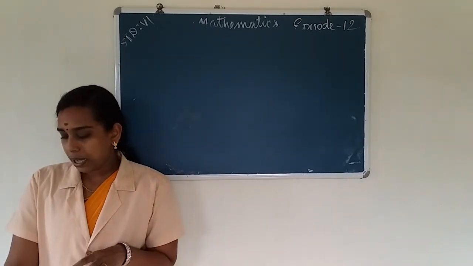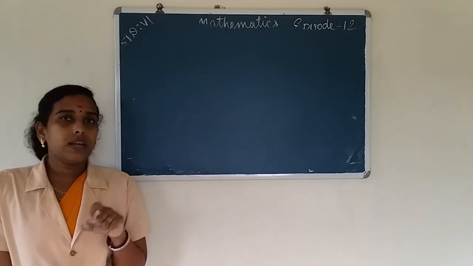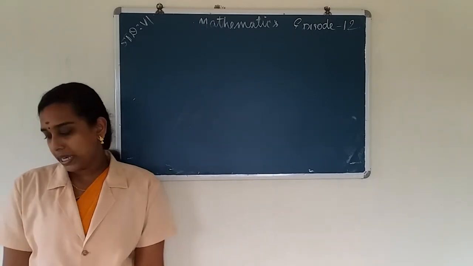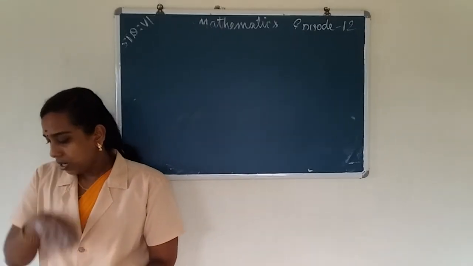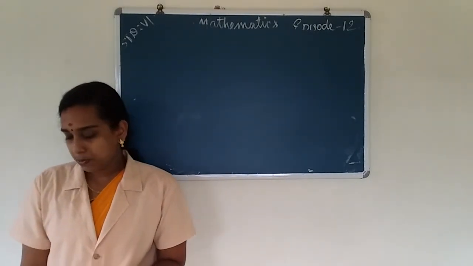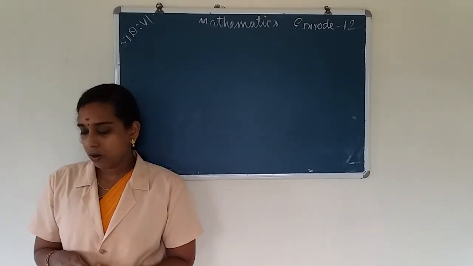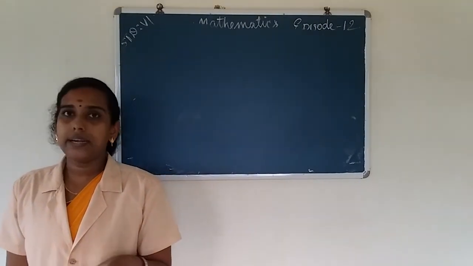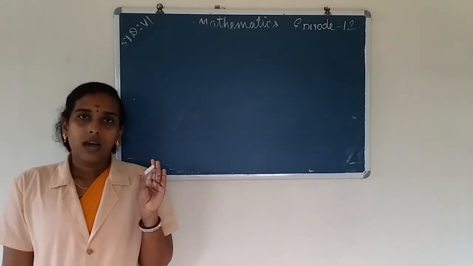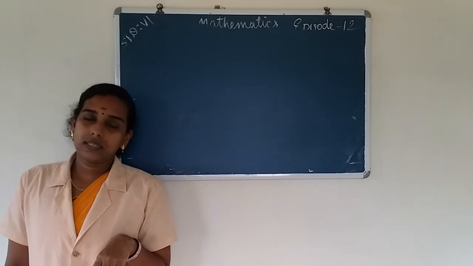And associativity, addition and multiplication is also an associative property. Then distributive property, multiplication is distributive over addition for whole numbers. Then the identity means 0 is the additive identity and 1 is the multiplicative identity for whole numbers.